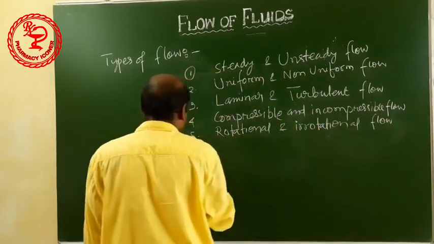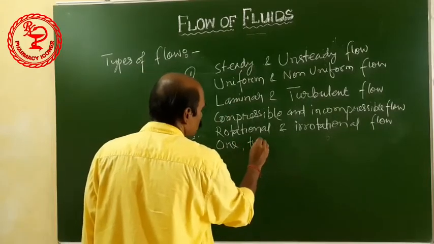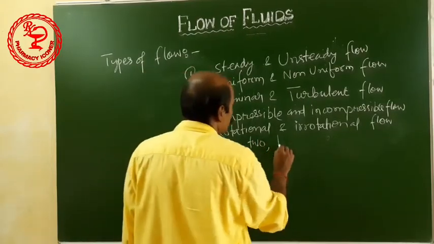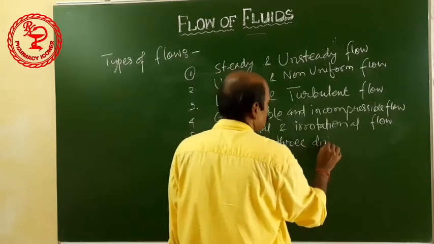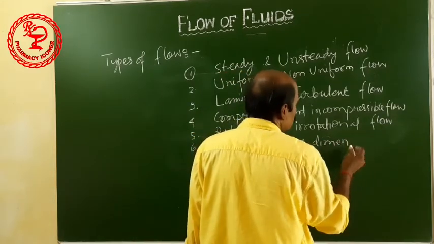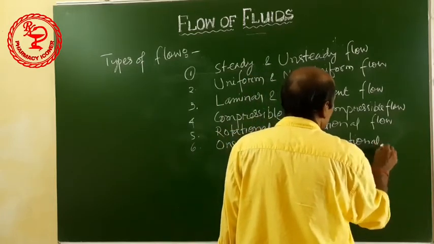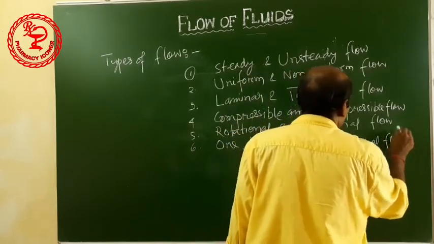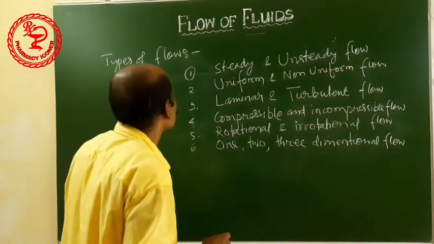Number 6, one, two, three dimensional flow. There are these six types of flow.